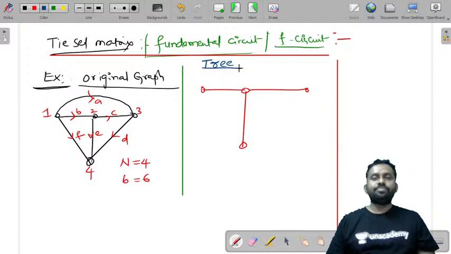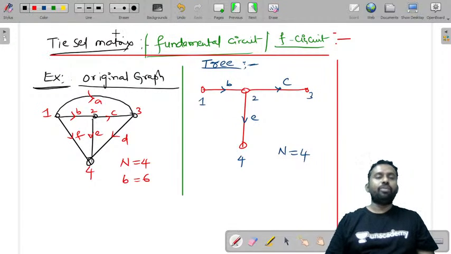This is a tree. Now this tree has first node, second node, third node, fourth node, all the nodes. So n is equal to 4. A tree is a proper subgraph which has all the nodes of the original graph connected to each other but no closed path. If you can see this, this does not have any closed path. So let us name them, this as B, this as C, and this as E.